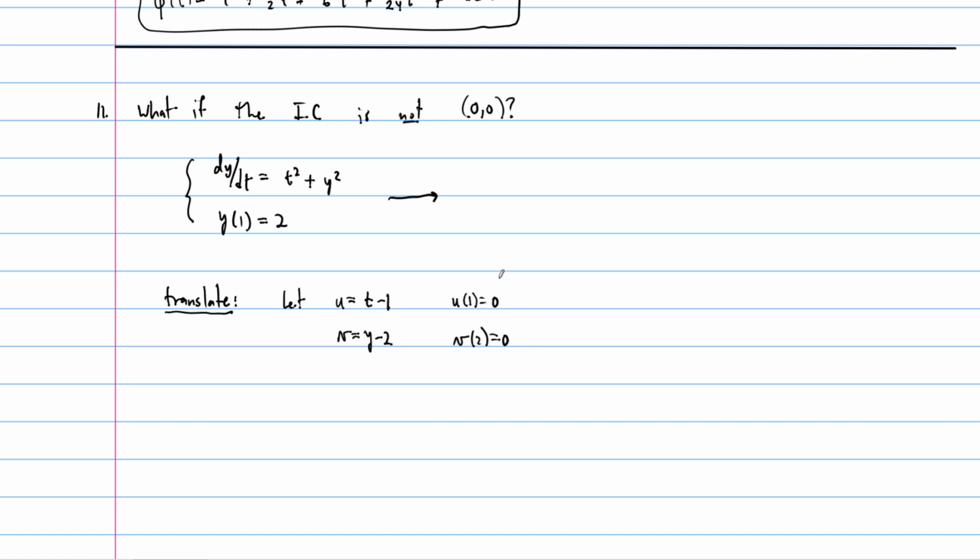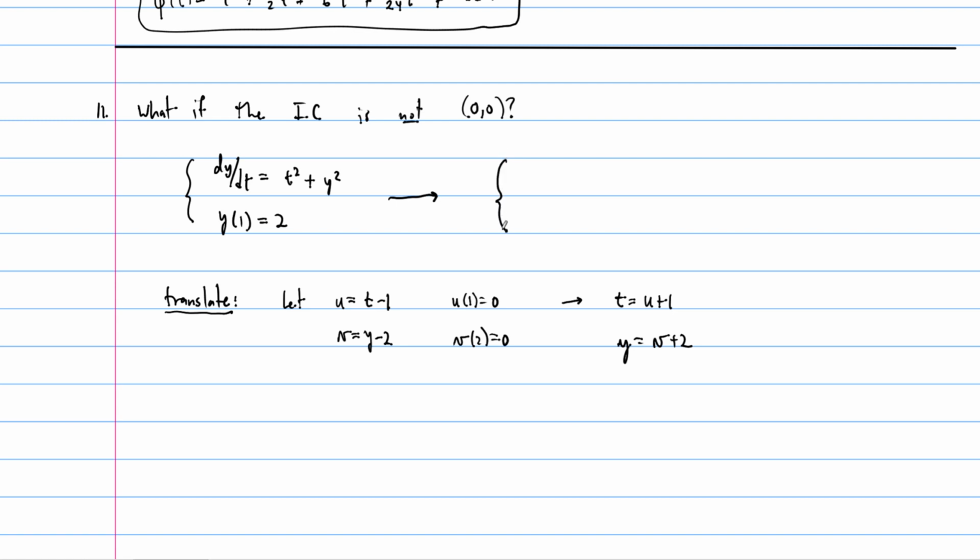But the t and the y need to be written in terms of u and v up here, so part of our translation is solving for these. So t is going to be equal to u plus 1 in this case, and y is going to be equal to v plus 2.